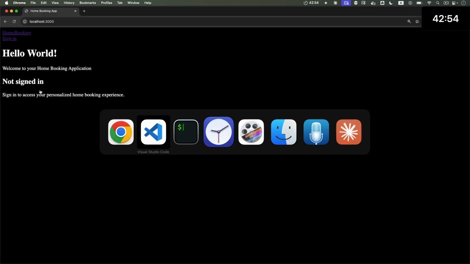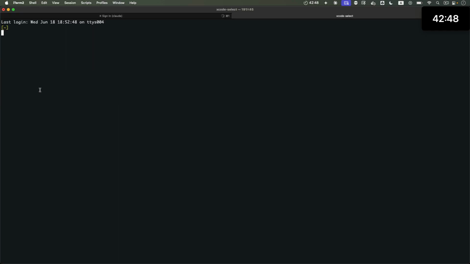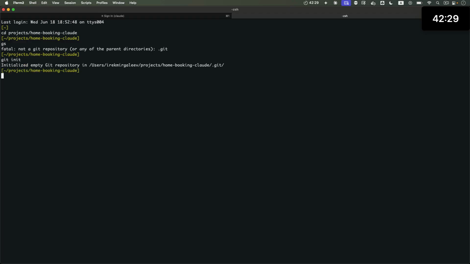Now, before we get too far, I close the tab. Let me commit the changes, because right now it looks good, and I want to save the state before I break the app with the next prompt. So I'll say projects, home booking, Claude, and then git information. It's not a git. We'll say git init, and now git add everything.